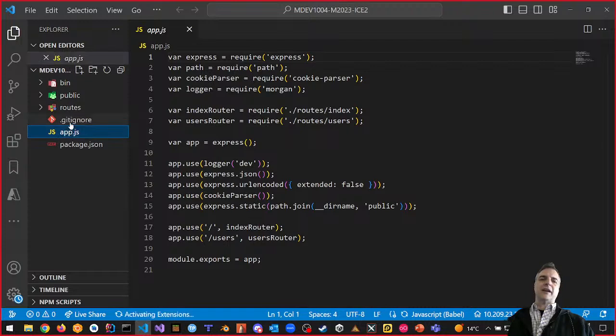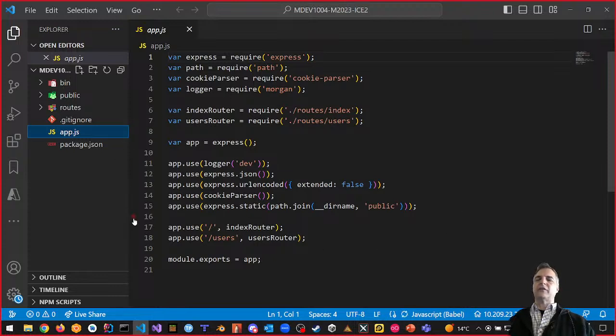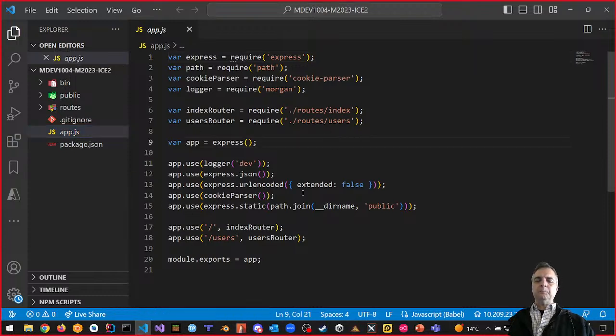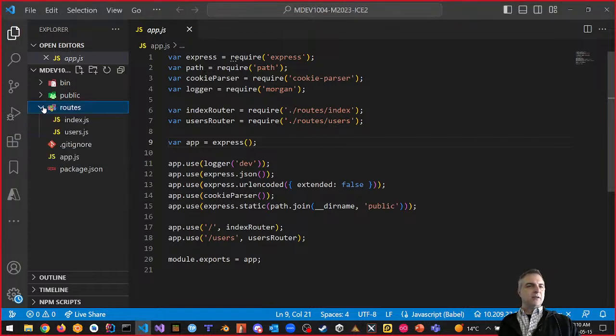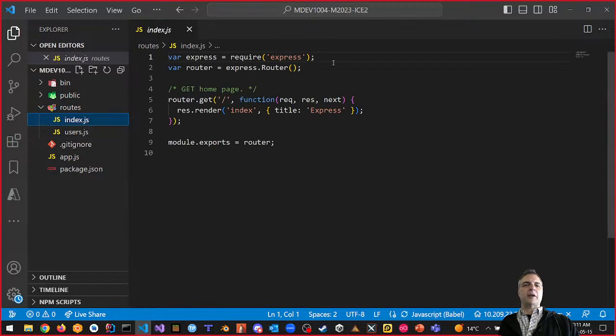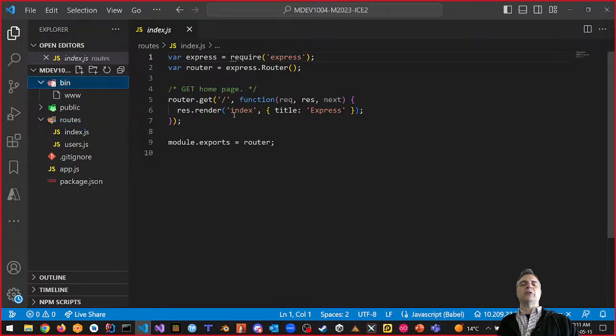So what did I get? I got an app.js, which looks like this. Okay, this is what my app.js looks like. Notice that there is no view engine. We're going to define it ourselves, our view engine. That's what we're going to do, okay? And so that's something that we can do, right? We definitely want routes. So here's our routes. That's something we have. So take a look at routes, and if you look at index.js, we have a route for index.js. One of the exercises I want to do with you is convert everything right now to TypeScript, okay? That's the first thing we're going to do. But first, we want to run it.